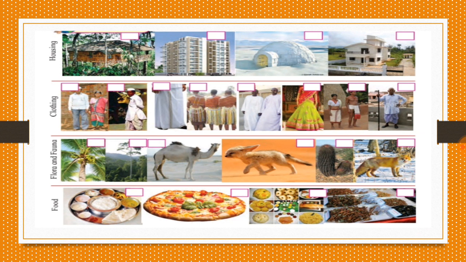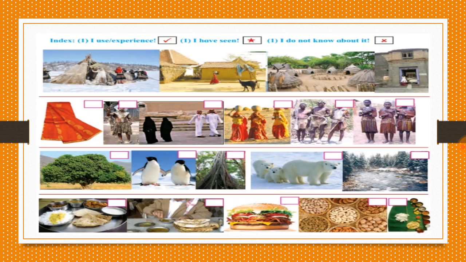Now, when you observe these images carefully, you come to know various houses, various clothings, insects, different varieties of food or diet, various animals and plants are shown. Now, many among these you all might have used, seen or experienced, and many amongst these you have not seen, used or experienced. Why is it so?